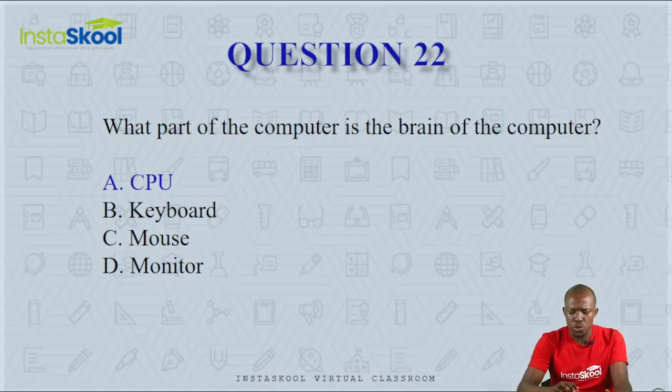Question number 22. What part of the computer is the brain of the computer? Is it the CPU, the keyboard, the mouse, or the monitor? The monitor is an output device to see what you have typed. The mouse is an input device used to control your activities on the system, and the keyboard is an input device to enter data into the system. The CPU is the central processing unit, and that is the brain of the computer. Option A.